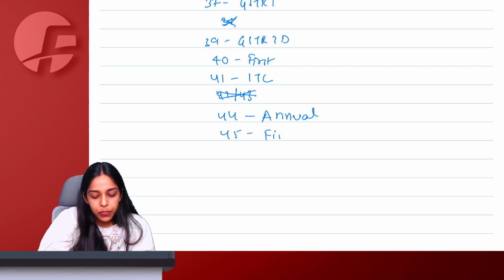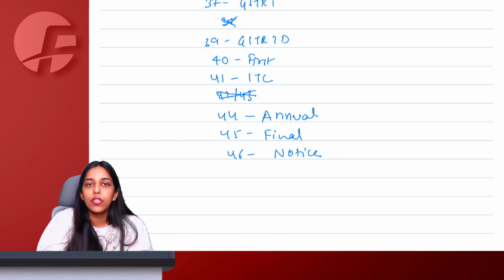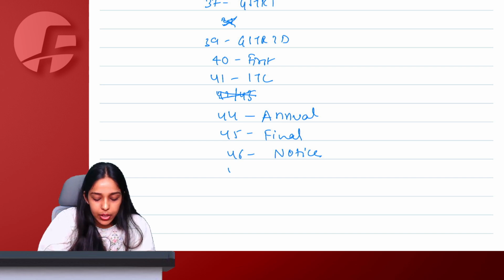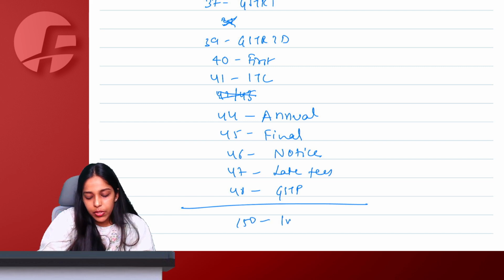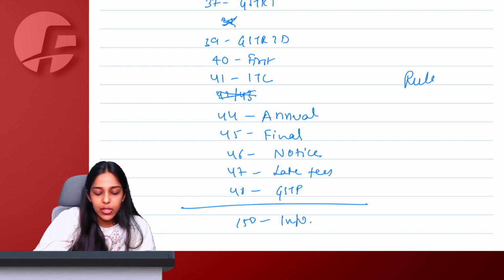Section 45 final return. 46 they will give you a notice giving 15 days time to file your pending returns. 47 talks about late fees. 48 GST practitioner, and then section 150, which is information return. These are all section numbers.